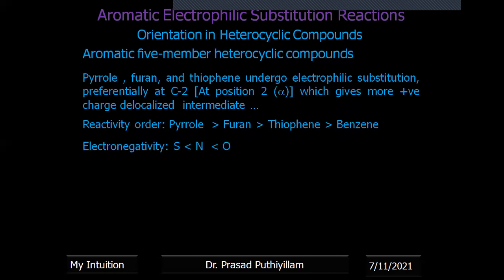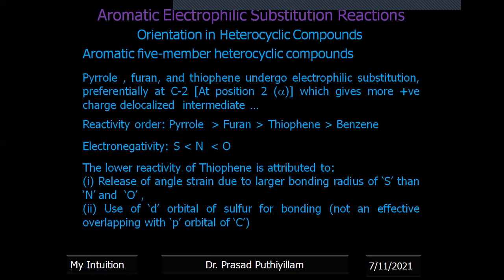Okay, so we know that electronegativity, when you check the periodic table of elements, you can see the number of electrons present, the size of the atom. Based on that we can say which is more electronegative. Sulfur is more electronegative than nitrogen, which is more electronegative than oxygen. Now we take the first case, thiophene. Thiophene has lower reactivity. Okay, compared to pyrrole and furan, thiophene has lower reactivity but higher than that of benzene. But why is thiophene less reactive compared to pyrrole and furan, that explanation is given here. First point, it has low electronegativity.